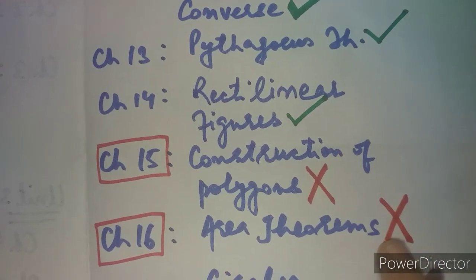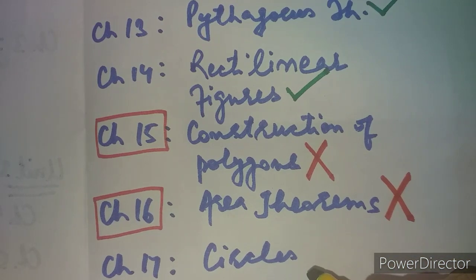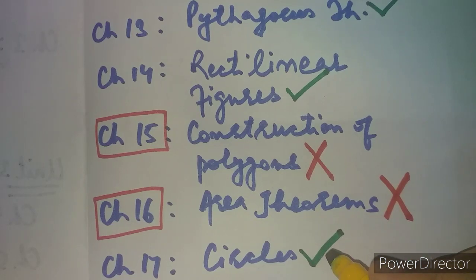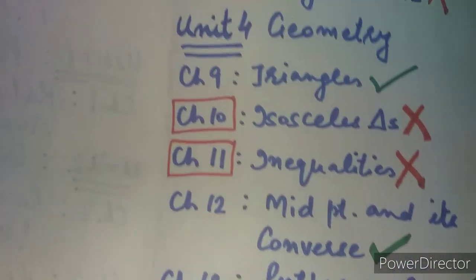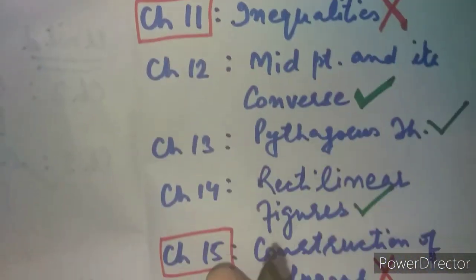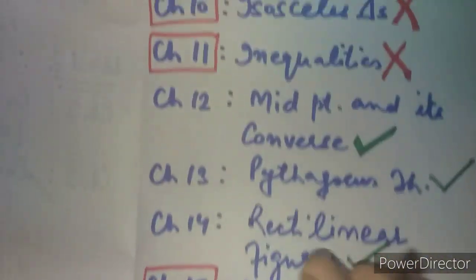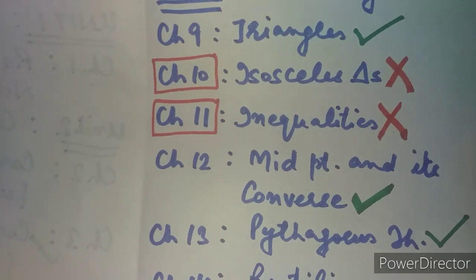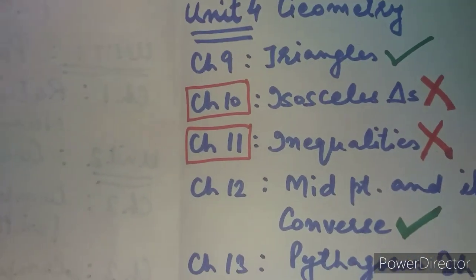And there was chapter number 17 also, circles, from the geometry portion only. The circle was very interesting and very informative, very much helpful in 10th class also. Circle has been completely included without any cut, without any plus minus. Circles find a full space in the new syllabus. So this is about the geometry portion, chapter number 10, 11, 15 and 16. One of the most major changes in class 9th math syllabus is that 4 complete chapters from the geometry portion have been excluded, totally cancelled in the new syllabus, right?